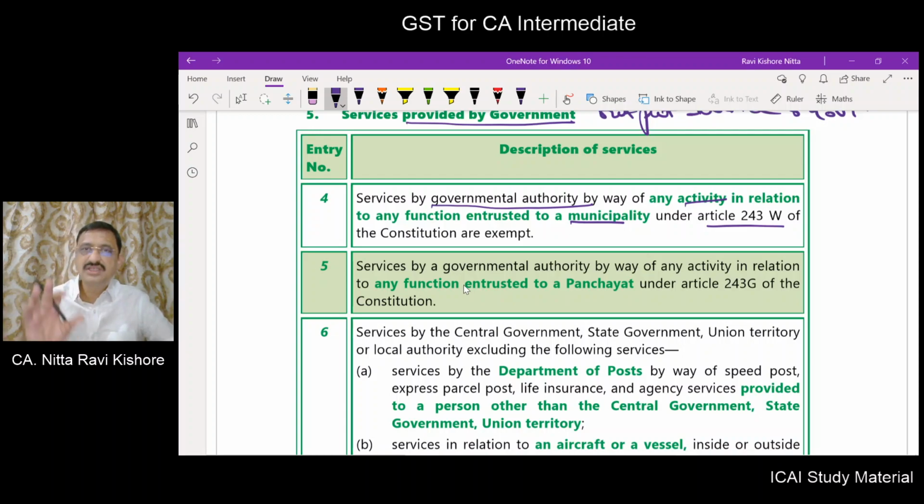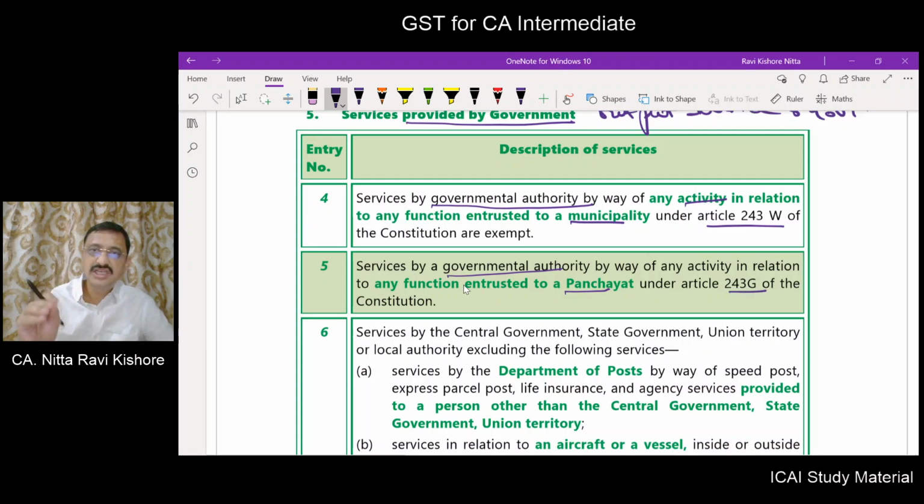Now, if that government authority, for carrying out that function, collects some money, then it will be exempt from GST. The next one related to government authority is doing an activity in relation to the functions entrusted to Panchayat in article number 243G.